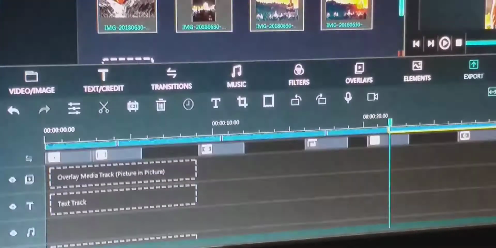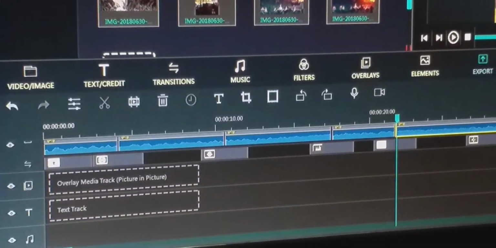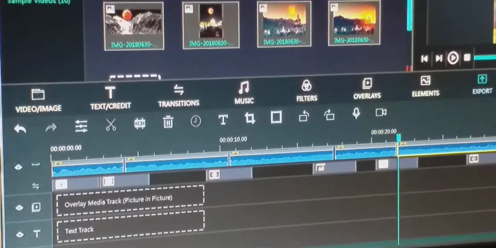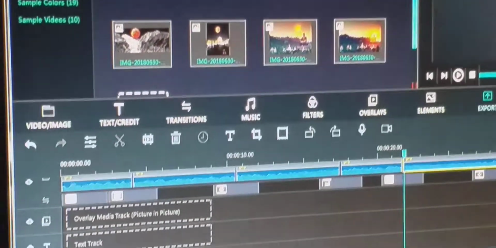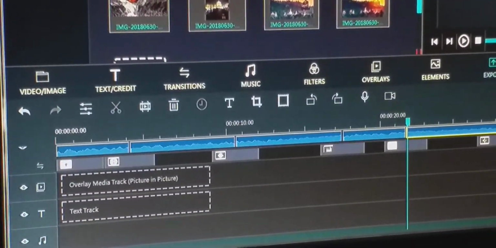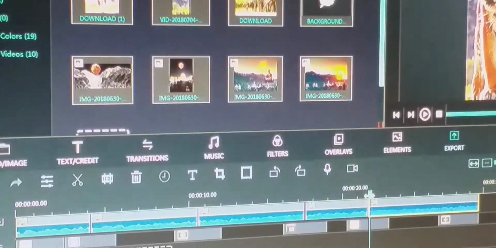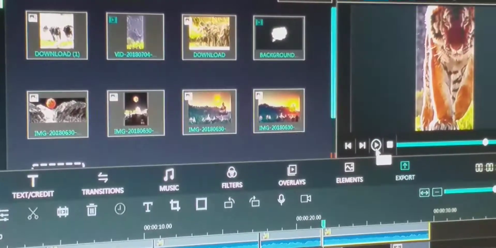You can drag them to the appropriate location of the timeline panel, and this represents the playhead of the movie, and the movie can be played from this.